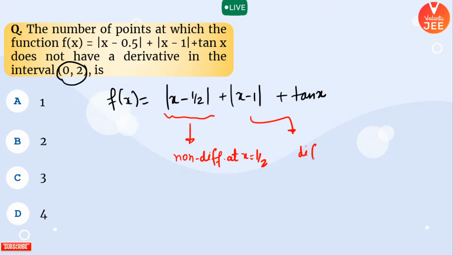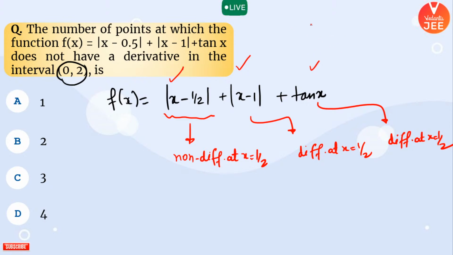This is differentiable at x equal to 1 by 2, and this is also differentiable at x equal to 1 by 2. So differentiable plus non-differentiable will be what? As I told you, it will be non-differentiable. Hence your function is non-differentiable at x equal to 1 by 2.